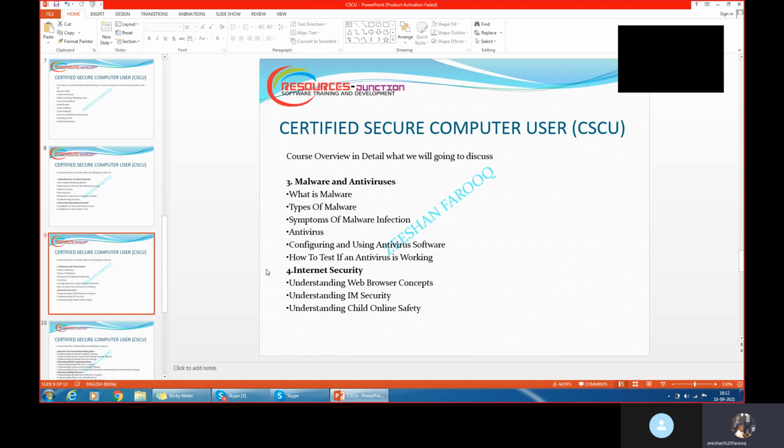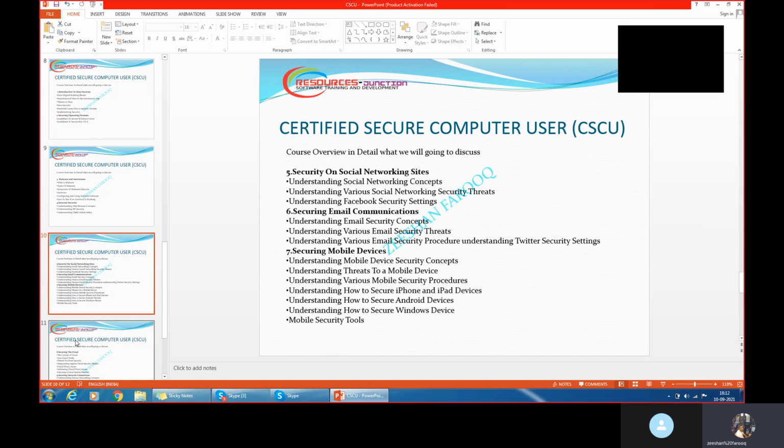The fourth unit, we'll discuss internet security. In internet security, we'll discuss in detail the web browser concept and child online safety. How do we block a site which the user doesn't need to go to? The fifth unit, we'll discuss social engineering attacks. For example, if Facebook or Instagram or other social networking sites get hacked, how do we avoid that? What tools are we using to make sure these social networking sites don't get hacked?